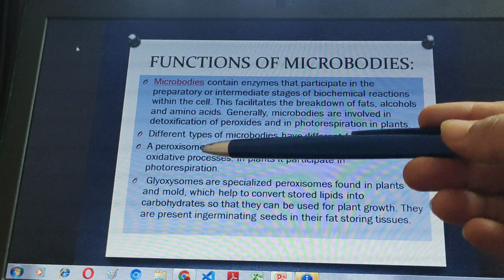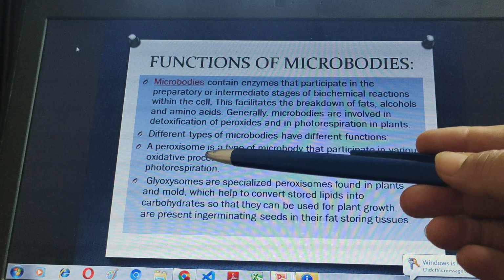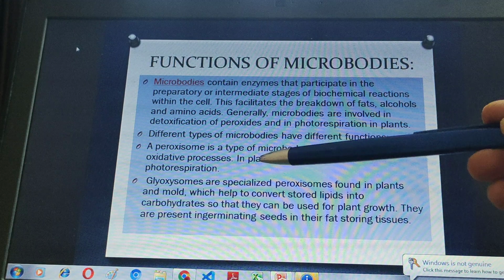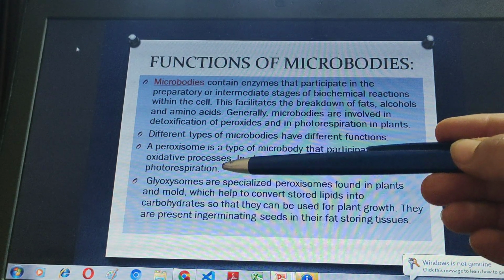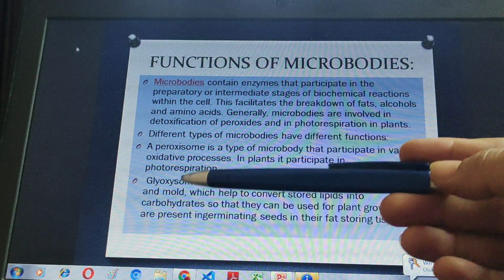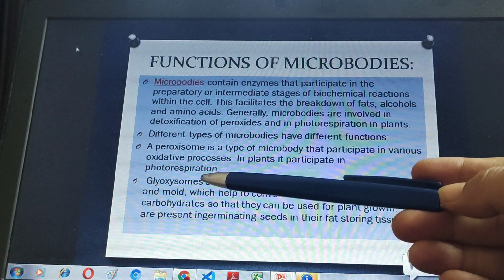Photorespiration is a process where sometimes plants, even in the presence of light, start respiration and stop the process of photosynthesis. This condition is called photorespiration, and we will study that in our unit 4. Then another important body is the glyoxysome. This is another important microbody.